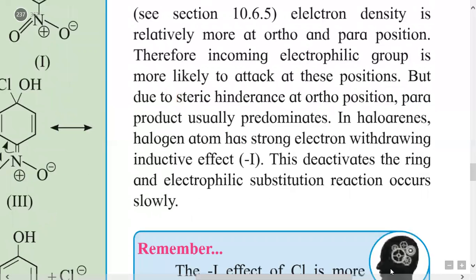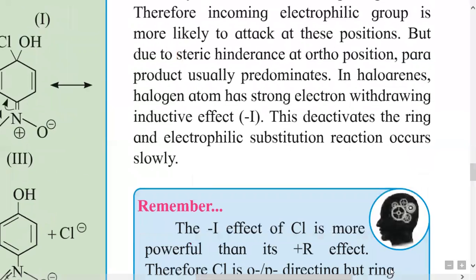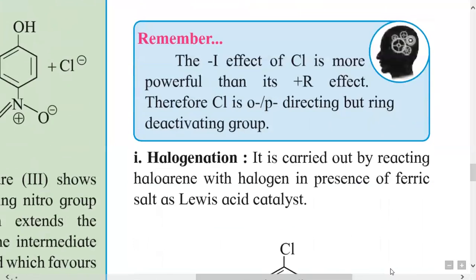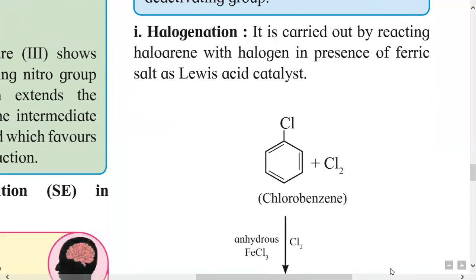In haloarene, the halogen atom is strongly electron withdrawing. It shows a minus I effect, and this deactivates the aromatic ring, so the electrophilic substitution reaction occurs slowly. The first electrophilic substitution reaction is halogenation. What is halogenation? Substitution of a halogen is called halogenation. Here we will consider the halogenation reaction of an aryl halide.